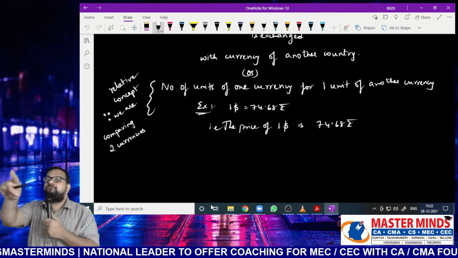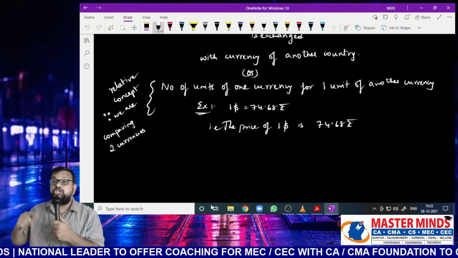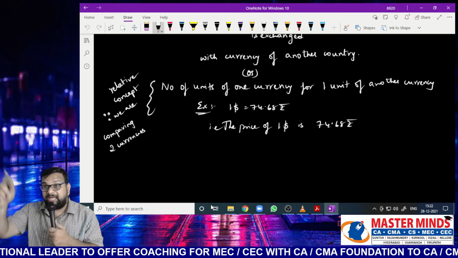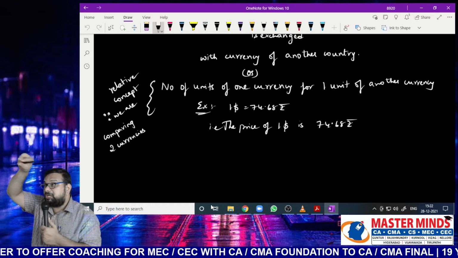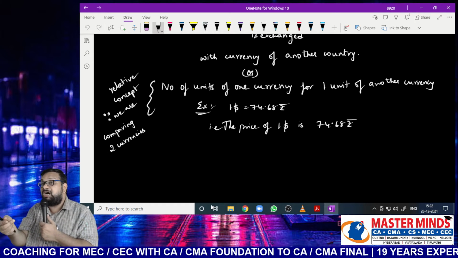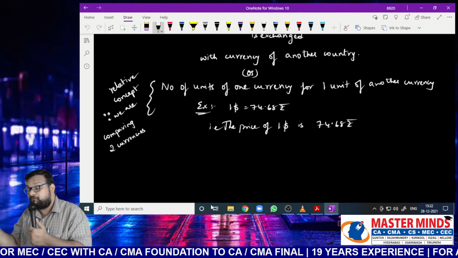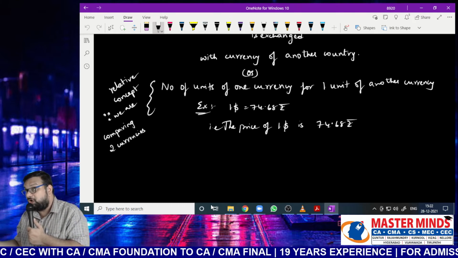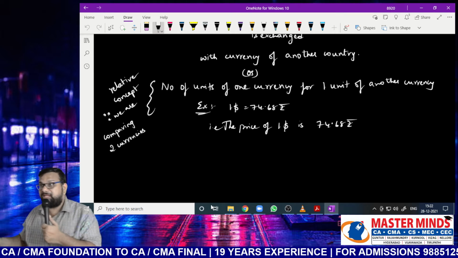Because of globalization, not only goods are moving from one place to another place, but also money is moving from one country to another country. Example, FDI. Foreigners are coming and investing in India. A US citizen wants to invest in India. A US citizen earns in dollars or rupees? Dollars. But if he wants to invest in India, he has to invest in rupees. That means at the time of investment also he has to convert from one currency to another currency.